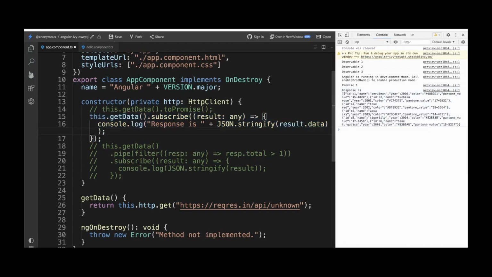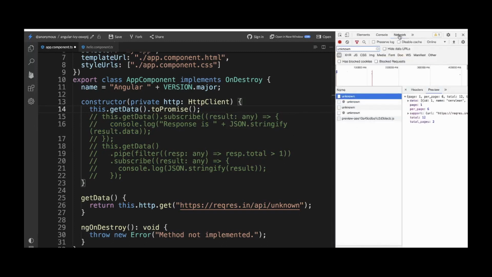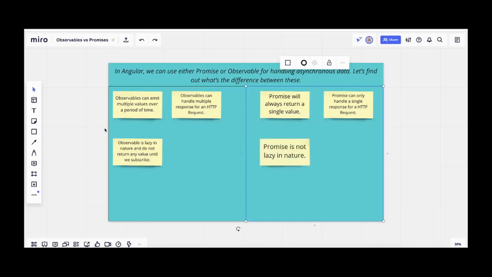So let's try to convert this particular call to a promise. As we see, now we have converted this call to a promise. If we go to the network tab, we will find an API call, even though we have not used this promise. So this proves promises are not lazy in nature when compared to observable. We can go back to the board.